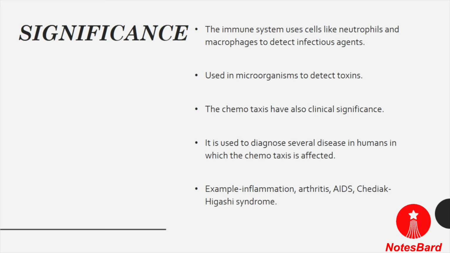Now in the case of microorganisms including bacterial cells, these bacteria use chemotaxis to detect toxins. Basically, they detect the chemical stimulus produced by those toxins and move away from these toxins, which is called chemorepellent movement. Besides this, these bacterial cells also use chemotactic movement to find a food source. They find the food source with the help of chemotaxis and move towards it, which is called chemoattractant movement.